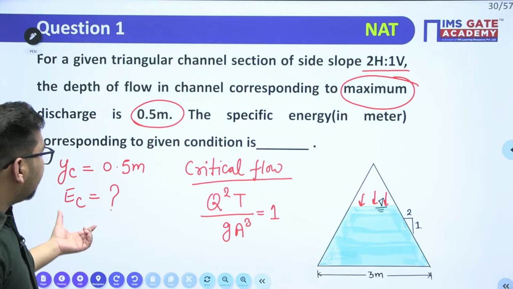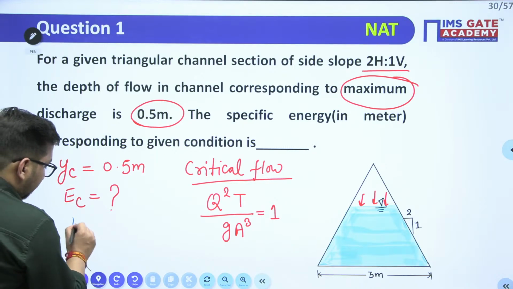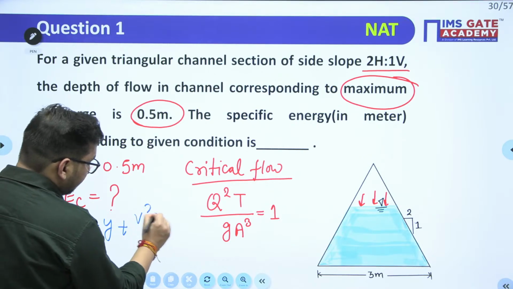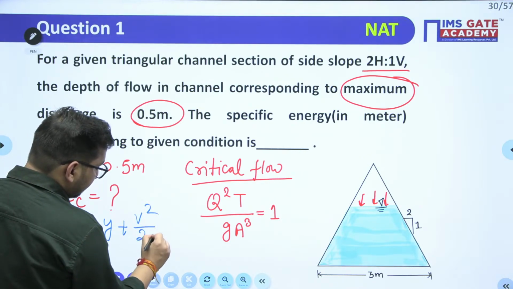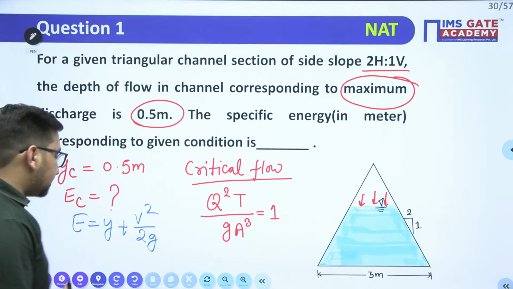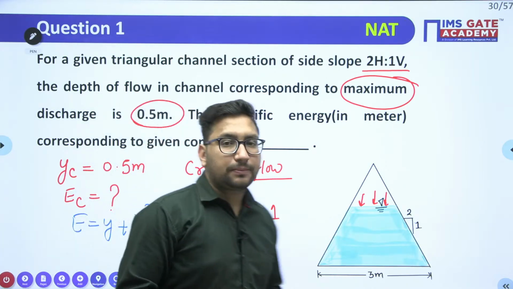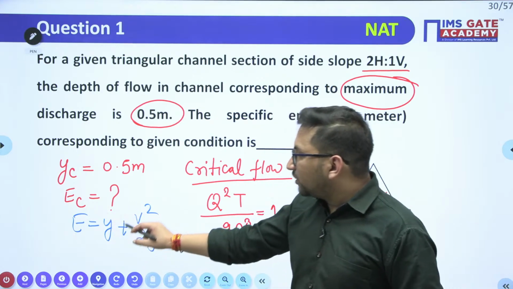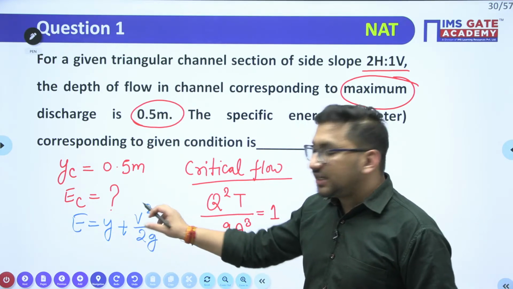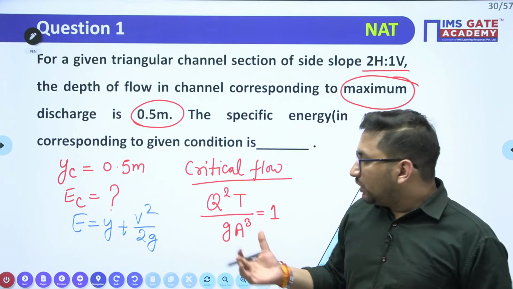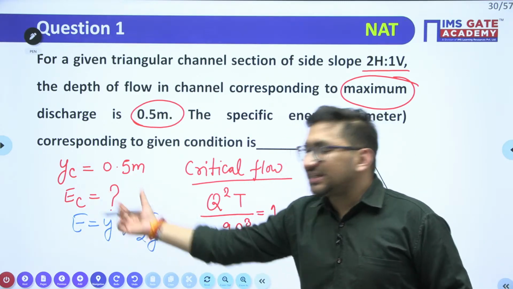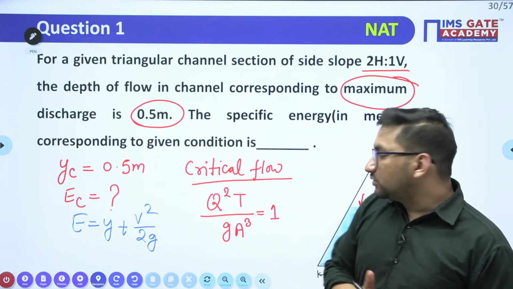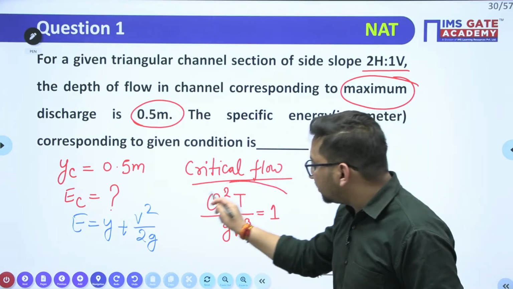Now Ec is nothing but your critical energy. I know that critical energy is Y plus V square upon 2g. Yes or no? So I need the value of depth of flow, which is given to me. I need the velocity value. The only value I need for calculation of the energy at this particular section is this velocity value. Now try to see how we can find out the velocity value from this equation.